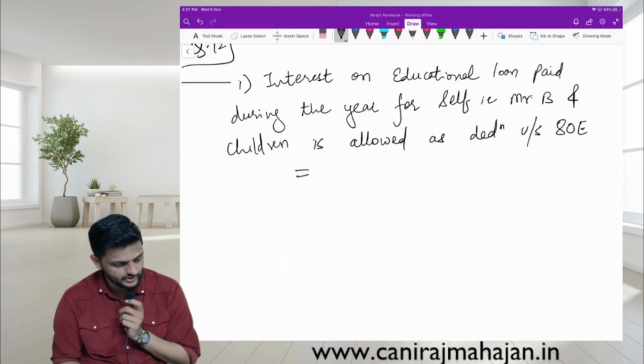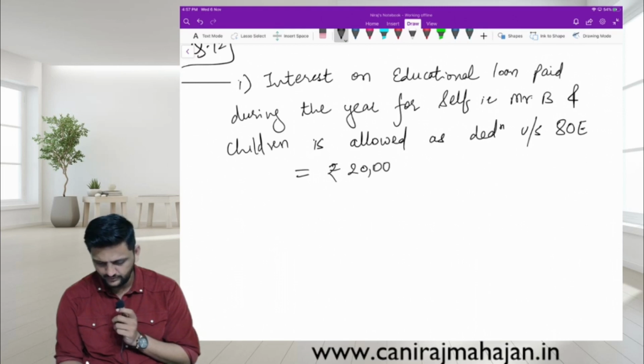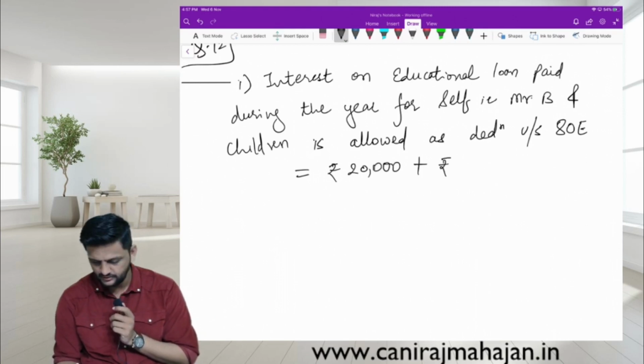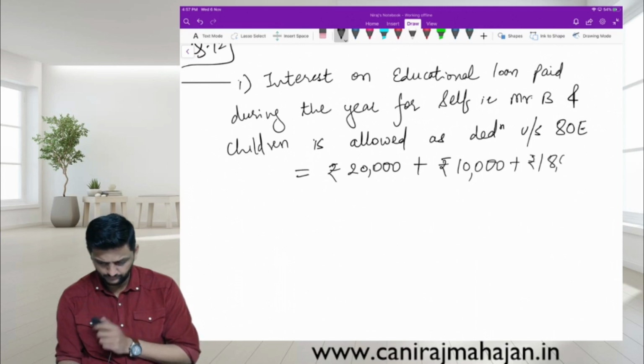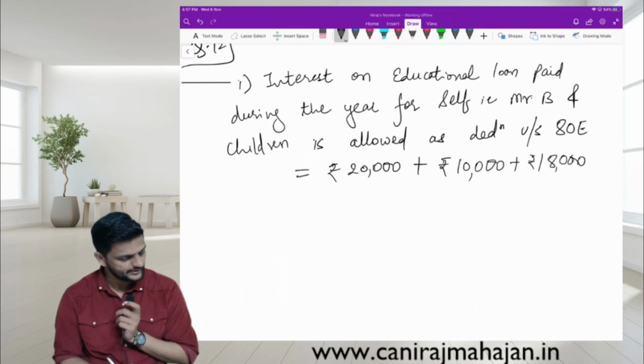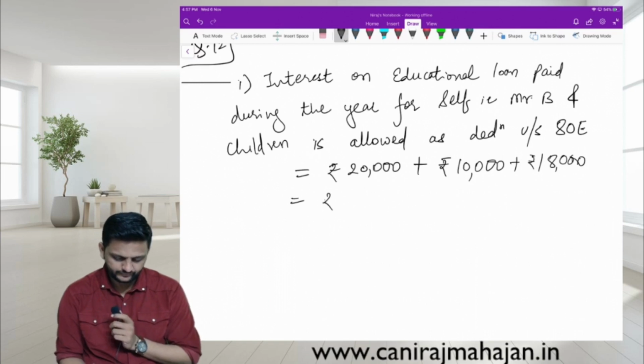So which is rupees what plus what plus what? 20,000 plus 10,000 plus 18,000 is how much?